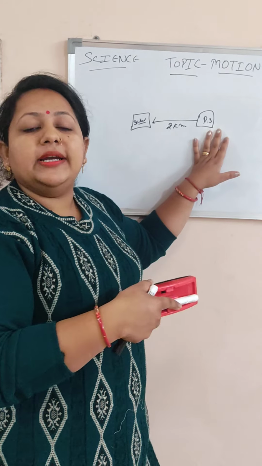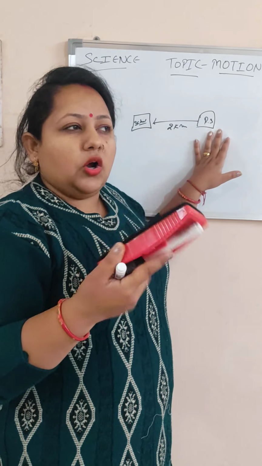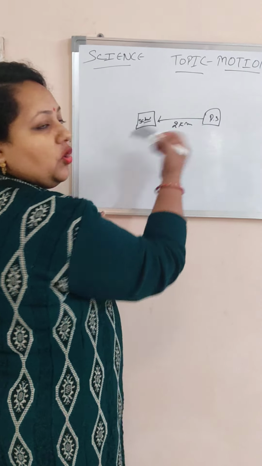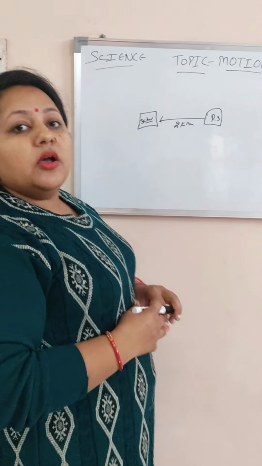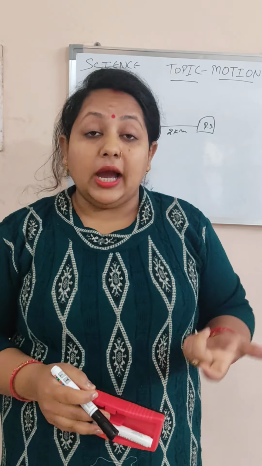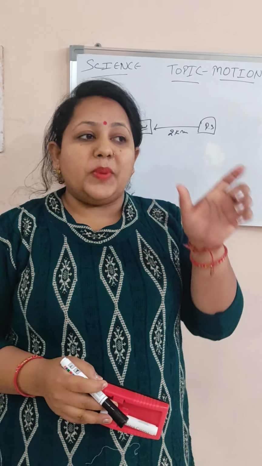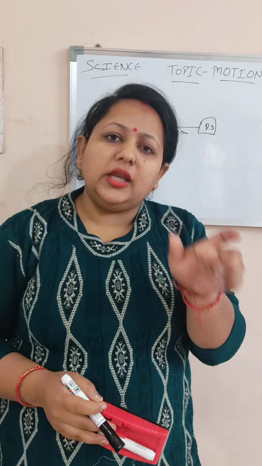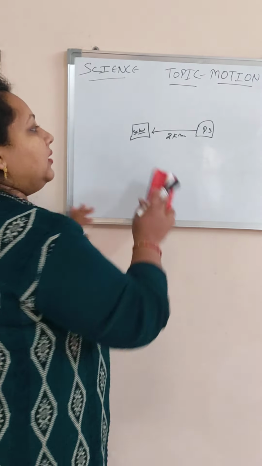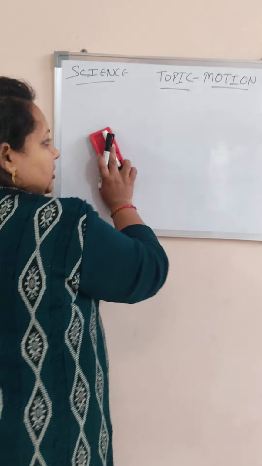These reference points may be chosen according to your convenience. These reference points are known as origins. From here we can notice that whenever we have to specify the position of any object, we have to fix an origin, and it may change.